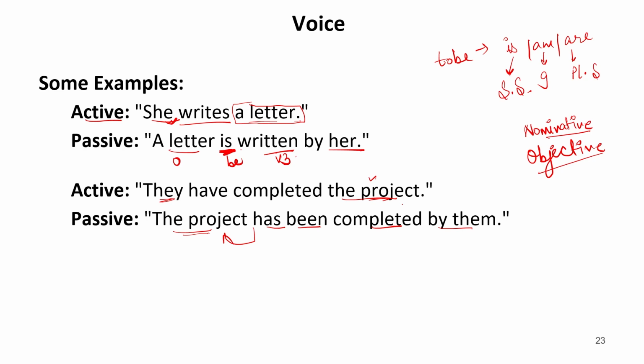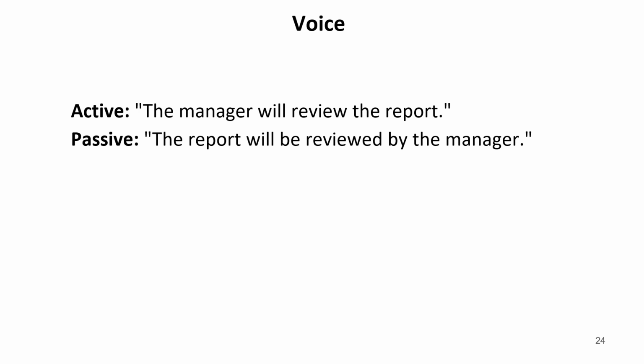Let us see some more. The manager will review the report. Now the sentence is in future indefinite tense. So will is a modal, whereas review is the verb, and the report is the object. Now again the object will come in the place of subject, that is the report. Now this will is a modal, and modals are always followed by the first form of verb. This is the basic rule of modal, that a modal is always followed by the verb's first form.